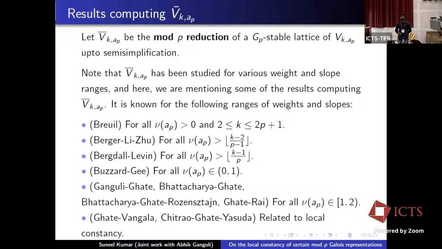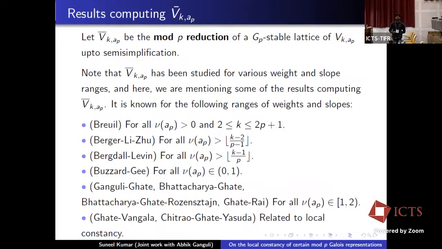Maybe just one more question. What kind of implications do you have if you know local constancy? What implications does it have for modular forms or anything you want to see? Fine, I know local constancy holds, you try to see the range, but what are its implications?